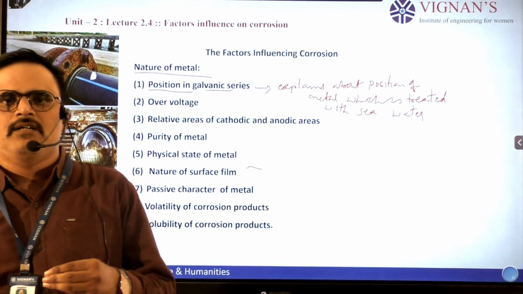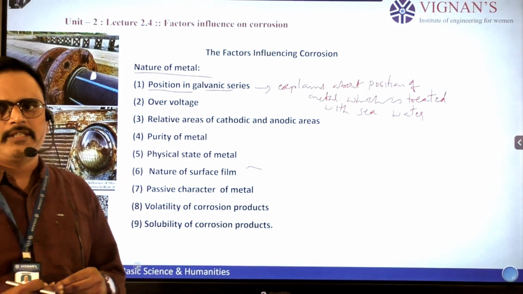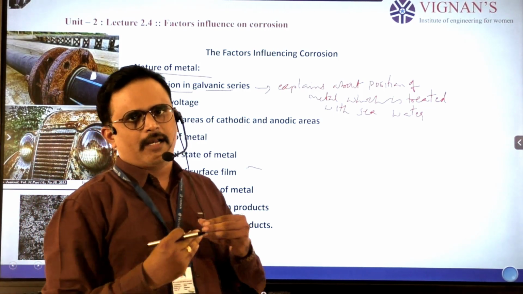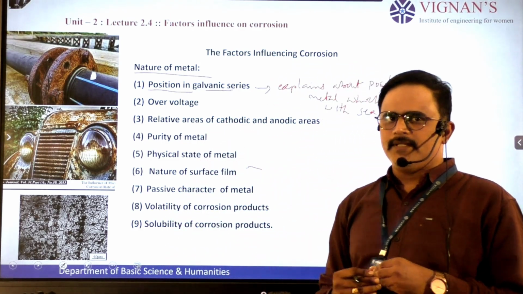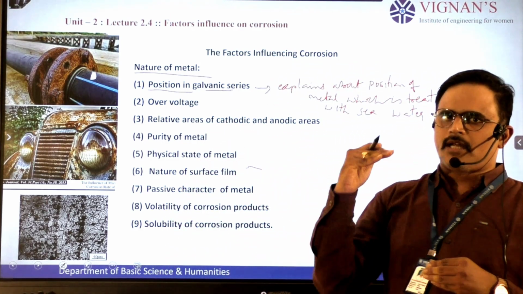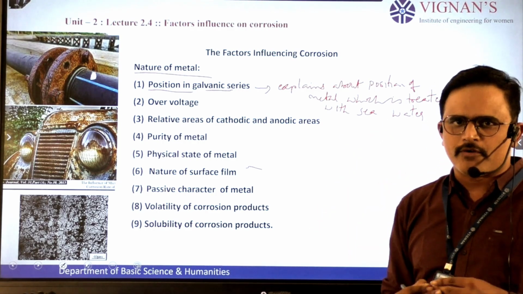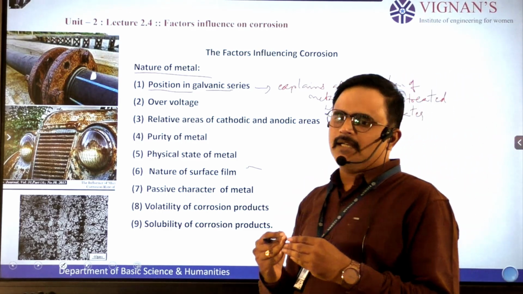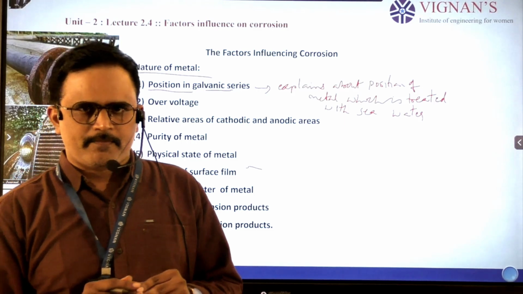Then they identify the extent of corrosion that happens on that metal. According to that, they give a position to the metal or metal alloy in the series table. In a galvanic series, metals in the topmost positions show more corrosion. If a metal is at the bottom level, it shows less corrosion.